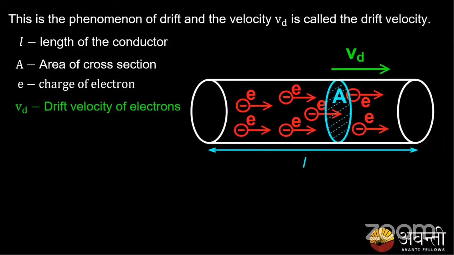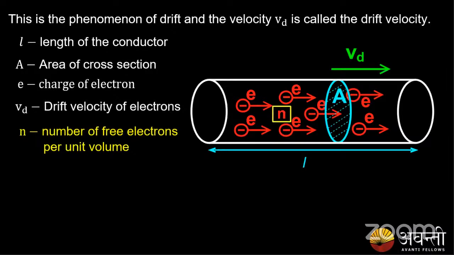So for the derivation of current using the expression of drift velocity, we have considered a conductor of length L, area of cross section A, and let e be the charge on each of the electrons moving with a certain velocity. This velocity is called the drift velocity. Now let there be n free electrons per unit volume of the conductor.